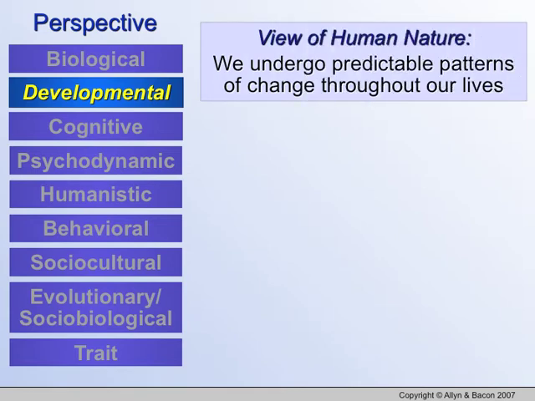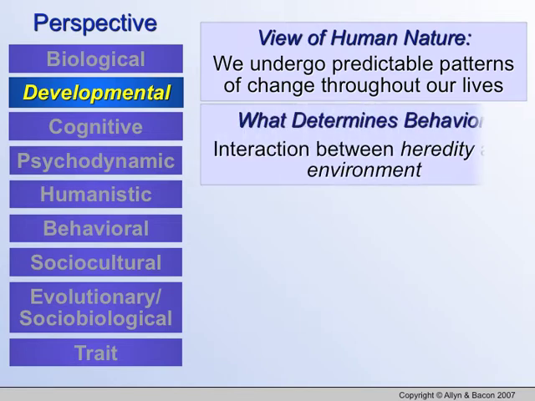Developmental: we undergo predictable patterns that change throughout our lives. We're all born, we're all newborns, we all turn into children, then we go into teenagers, then we go into young adults, then we go into our mid ages. Those are predictable patterns of change. At every single stage, our body changes, our desires change, our needs change, our expectations change. So what determines our behavior in the developmental perspective? Interaction between heredity and environment.